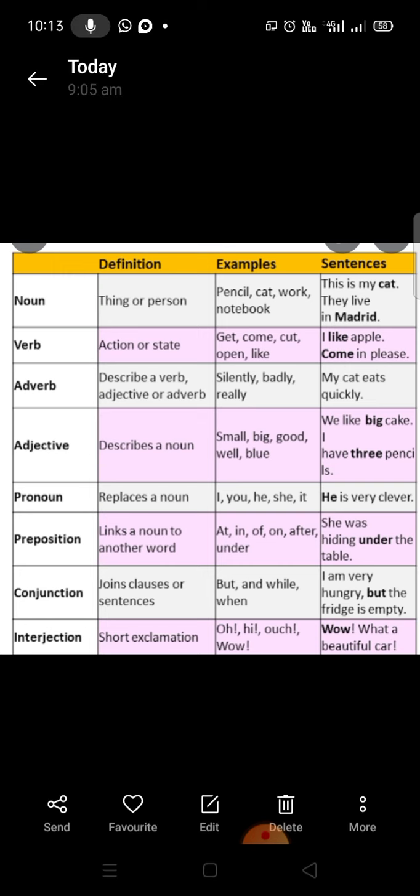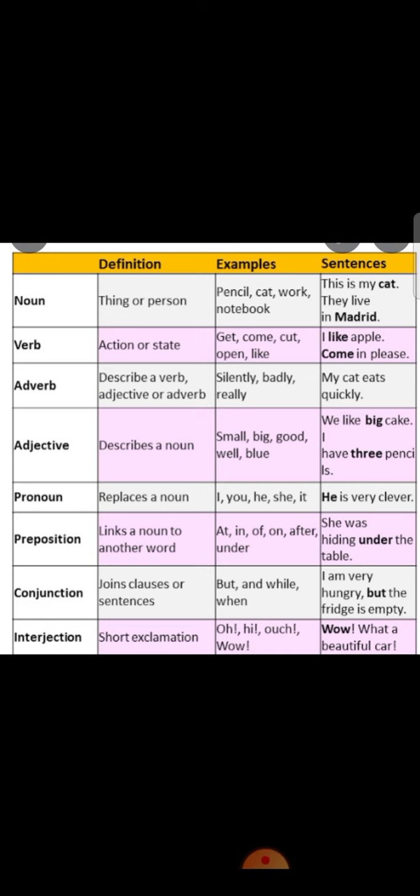Then fifth one, pronoun. A pronoun replaces a noun. Examples: I, you, he, she, it. In a sentence, he is very clever. So, he is a pronoun.